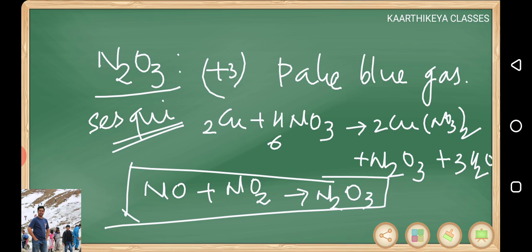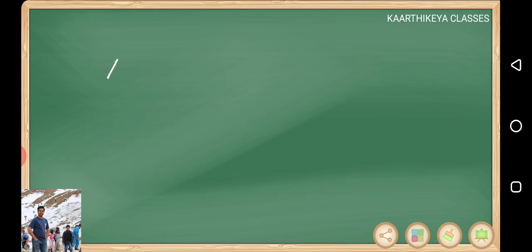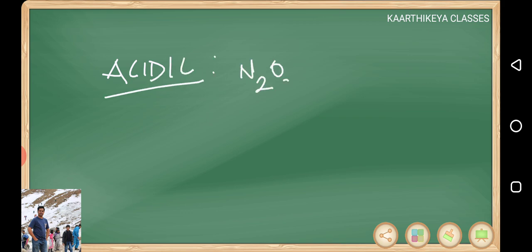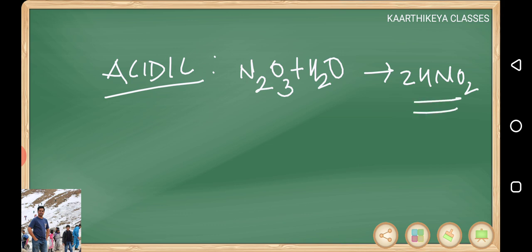This is about N2O3. It's an acidic oxide. How can I say acidic oxide? When it dissolves in water, it forms HNO2. HNO2 is nitrous acid. So on dissolution in water, it forms HNO2, which means it is the anhydride of nitrous acid, or you can say nitrous anhydride also.